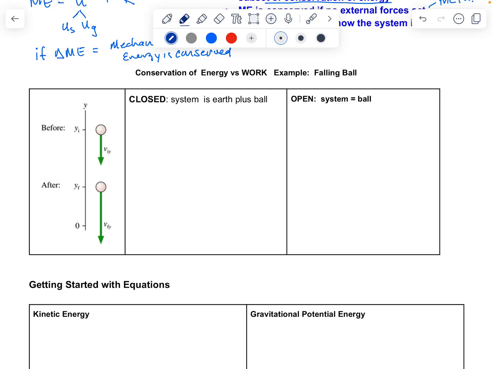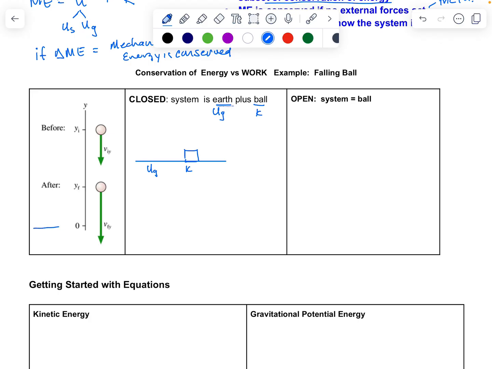If the system includes the Earth plus the ball, I'm going to include gravitational potential energy, because that's where that energy is stored, plus any kinetic energy. A nice model for this is bar graphs. It's the equivalent of a force diagram, but for energy. If we start with our gravitational potential energy and kinetic energy, the ball is moving, so I'm going to give it one box of energy. Again, just a random representation of how much energy it has.